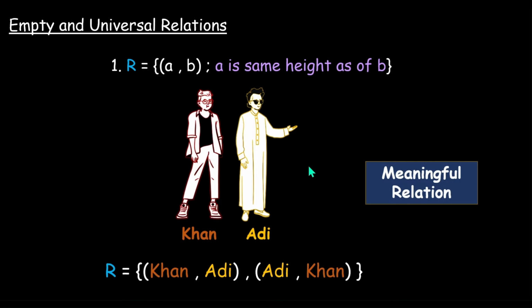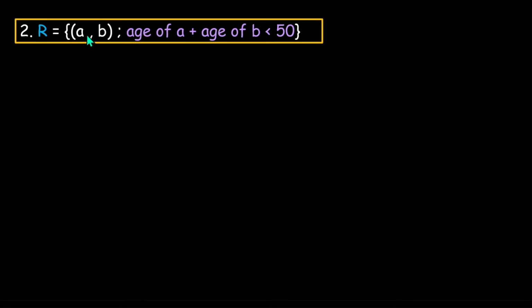Now it's Khan's turn to make a relation. The relation Khan makes is R equal to AB if age of A plus age of B is less than 50. Now think about this. All of them are in 10th standard. Their age can't be more than 15 or 16. So the sum of any two ages would definitely be less than 50. So in this relation, I can take any pair of students, whether Khan or Adi, Ishan or Khan, or Adi or Ishan.